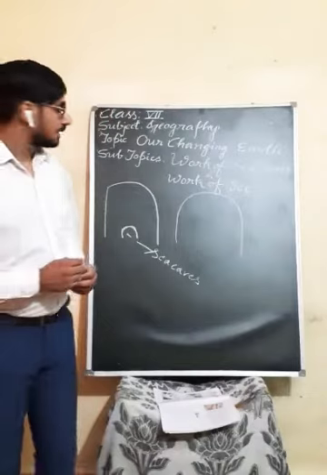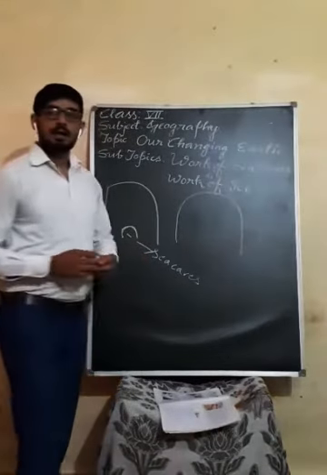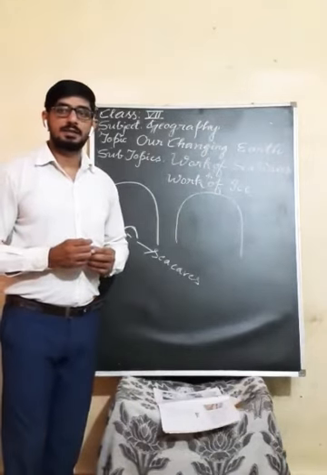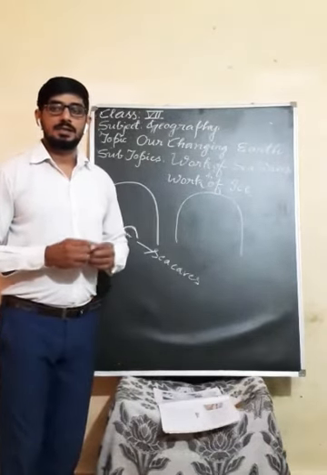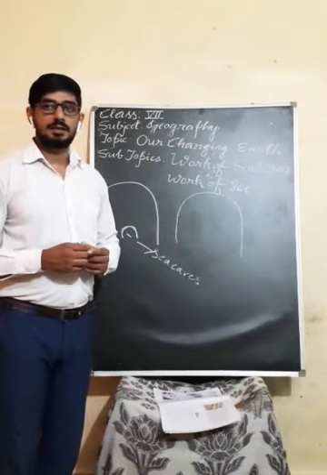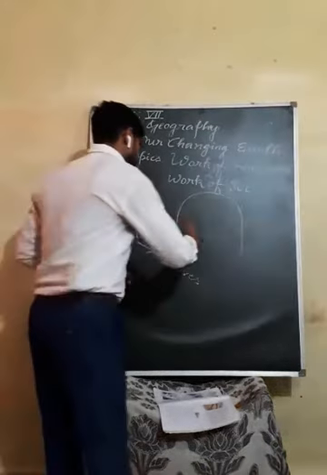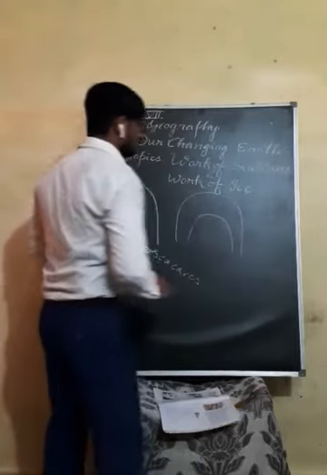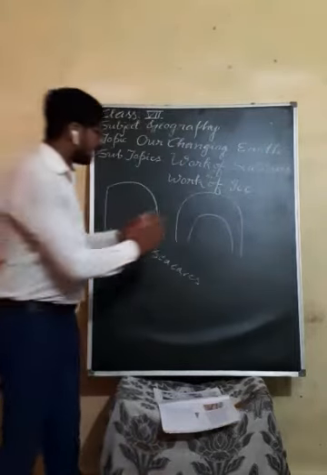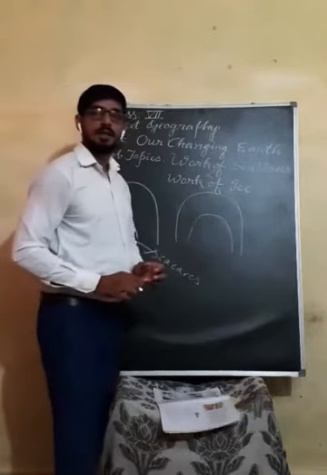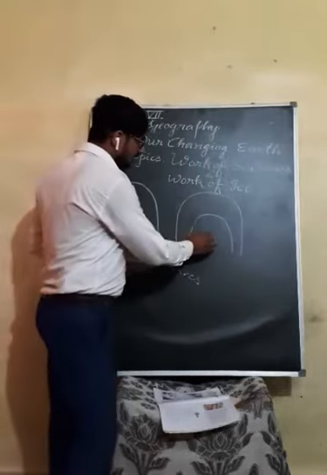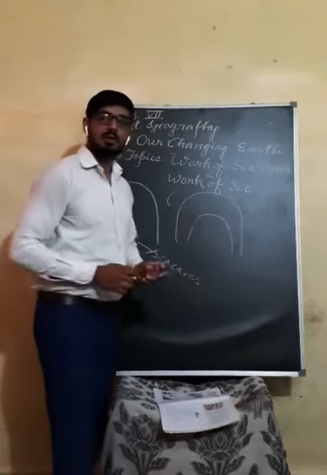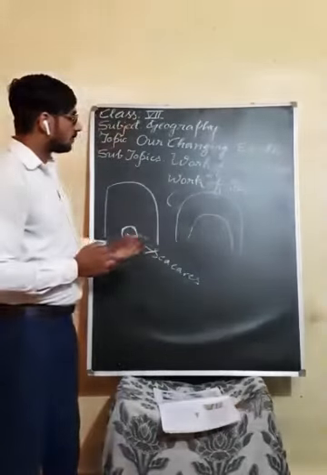When the sea waves continuously strike against the rocks and make wider, bigger cavities, hollow-like structures, only walls of the rock will remain, and this is known as what?